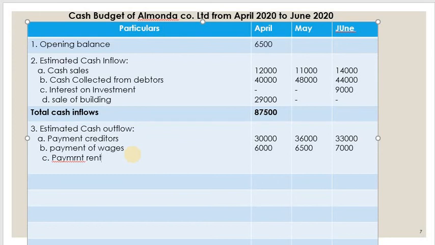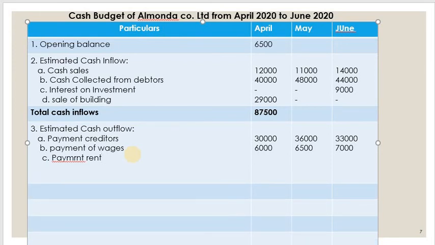I'm writing all the amounts so that it is easy for us. Payment of rent is at the beginning of every month, so we have to write for all 3 months: 1,800, 1,800, 1,800.